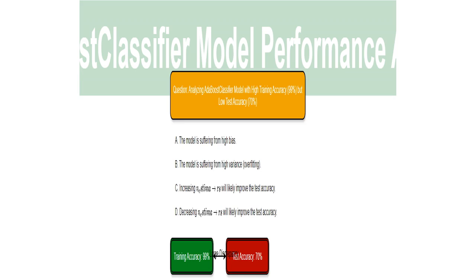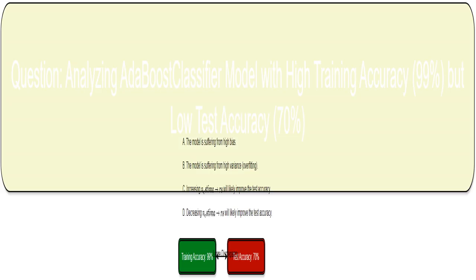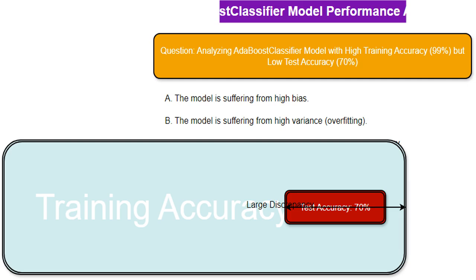I'm analyzing the performance of an AdaBoostClassifier model. This model uses a boosting technique to combine multiple, weak learners into a stronger classifier. The core question revolves around understanding why there's a significant difference between the model's performance on training data and its performance on unseen testing data. Wow, that's incredibly high. The model is almost perfectly predicting the training data.